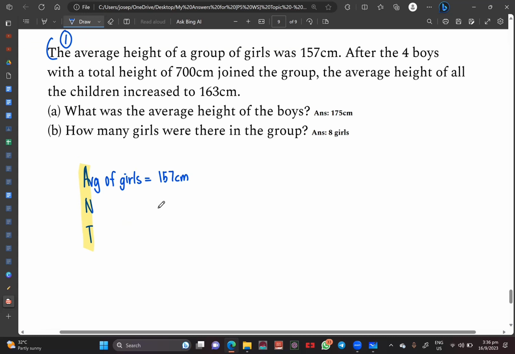Now, do I have my number of girls? I do not have my number of girls. You all understand so far? Okay. So I will just keep it empty first. Without the number of girls, can I find the total? No, I cannot find the total if I don't have the number of girls. You agree so far? So when this happens, you are going to say, let the number of girls